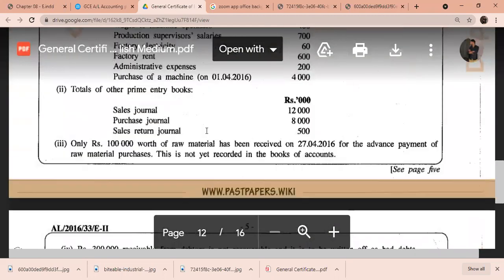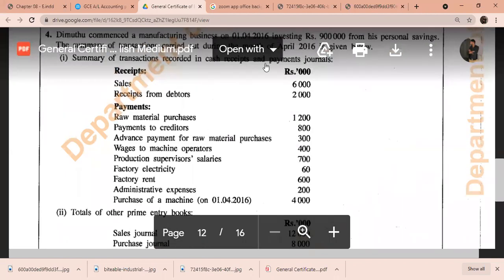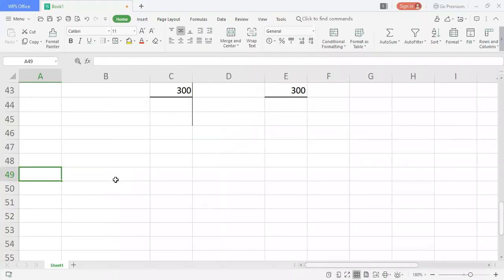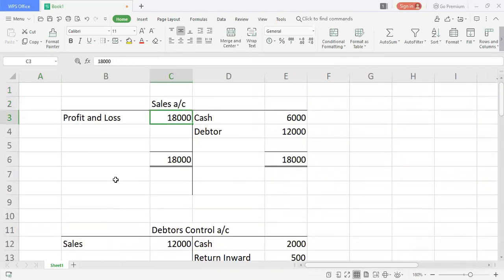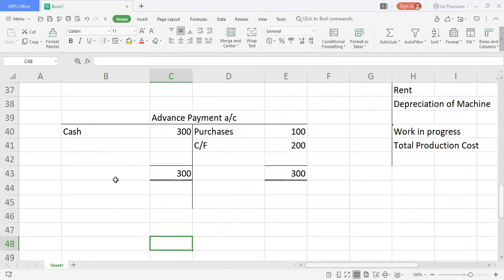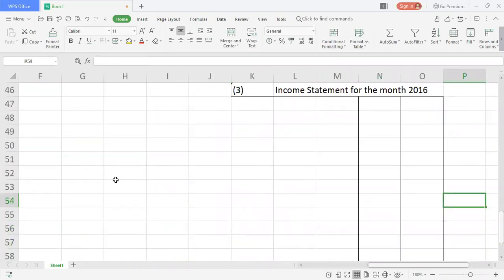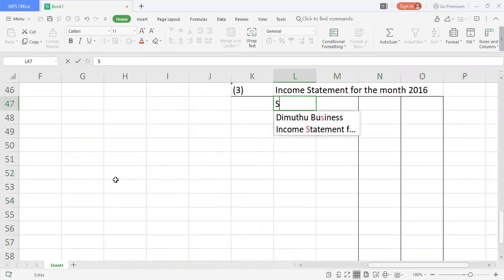You all know sales we can take into the income statement. We already found sales. It was 18,000. I can show you the details which we found already. In the T account, we found sales. So this is the amount we're going to take under the sales account. Sales is 18,000, so I'm going to record sales as 18,000.